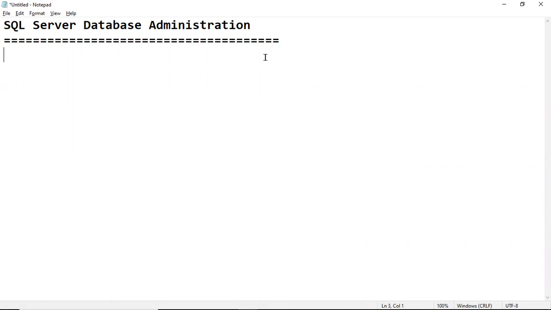Why? Because generally we know every application has two parts, right? Front end and back end part. As part of the back end part, actual data is stored. So the back end part is, remember, a collection of databases.